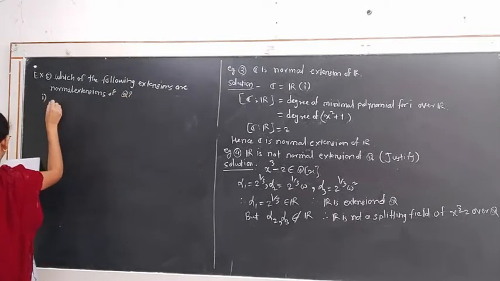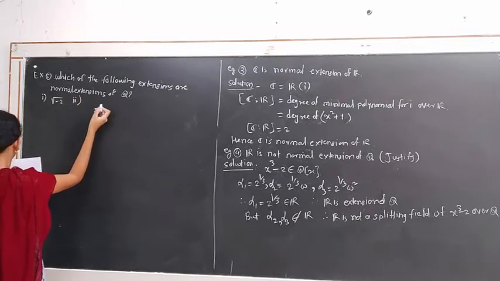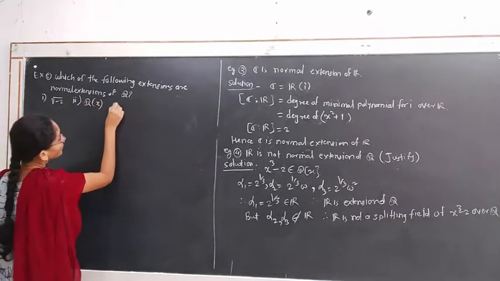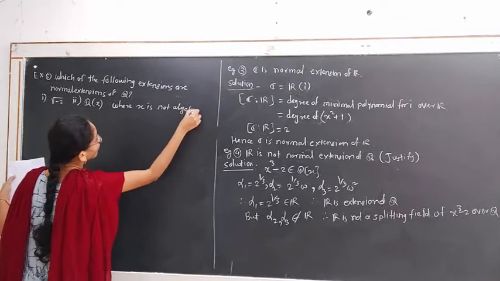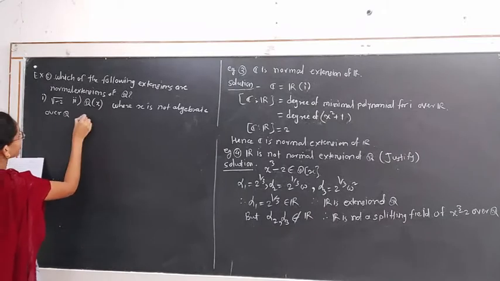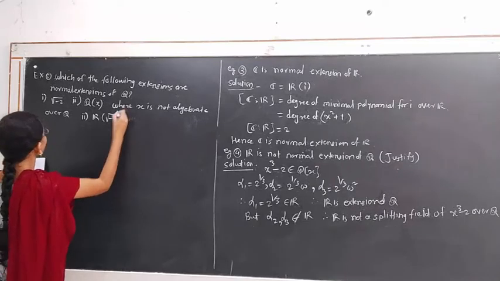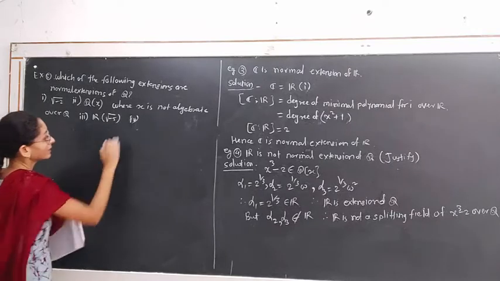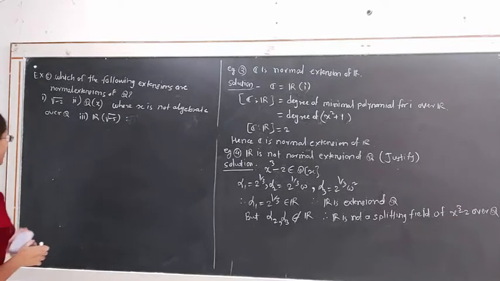First, Q joining square root of minus 2. Second, Q(x), where x is not algebraic over Q. Next is Q joining square root of minus 5. This is the third one. Fourth is, okay, these are the fields which we have to check for being normal extensions of Q or not.